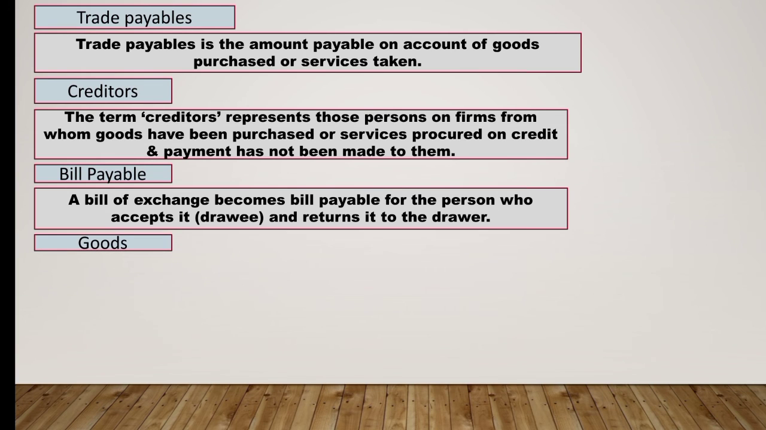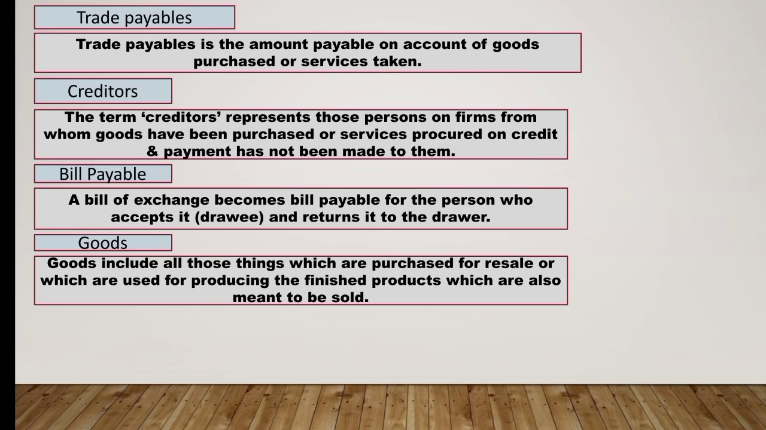Next accounting term is goods. So goods include all those things which are purchased for resale or which are used for producing the finished products which are also meant to be sold. So here we can say, for a furniture dealer, purchase of chairs and tables is termed as goods, while for others its furniture is termed as an asset. Similarly, for a stationery trader, stationery is goods, whereas for others it is an expense.